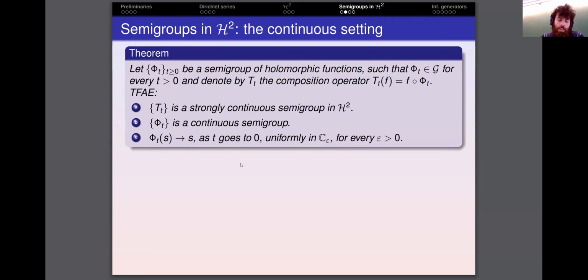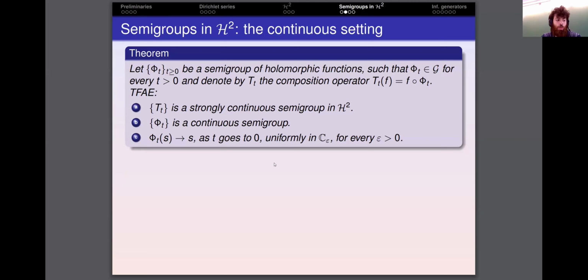We recall that for us, a semigroup being continuous means that we have convergence to the identity uniformly on compact sets of C_+ in this context. And in fact, in the context of continuous semigroups in the class G, this is equivalent to the convergence in every half plane C_epsilon.